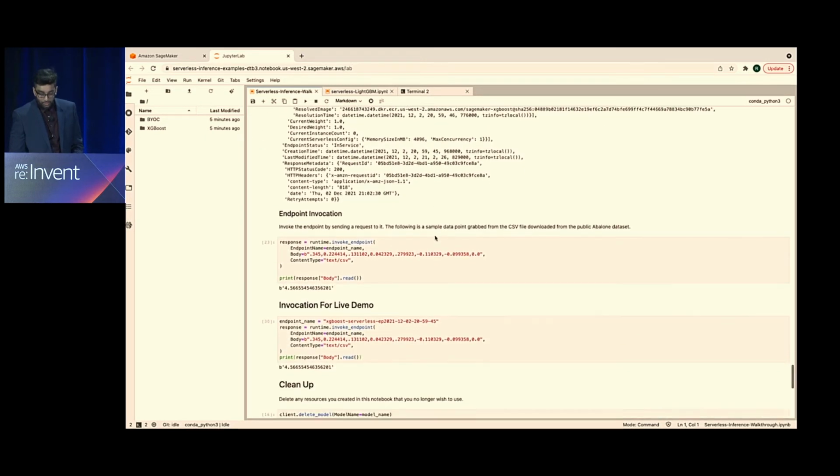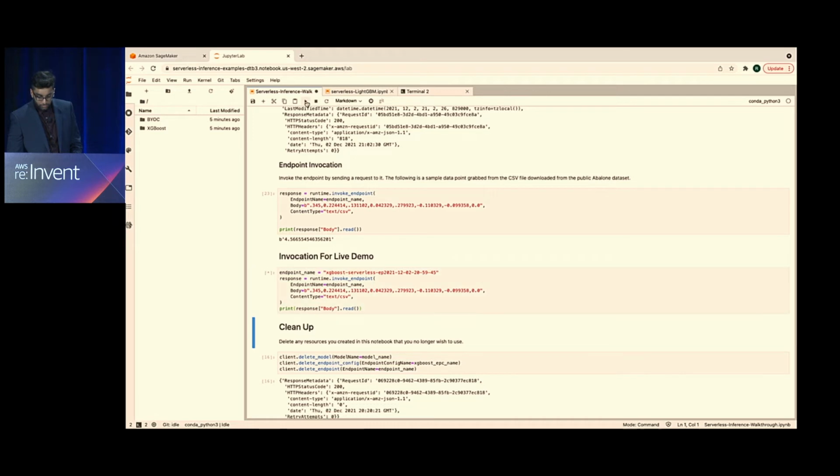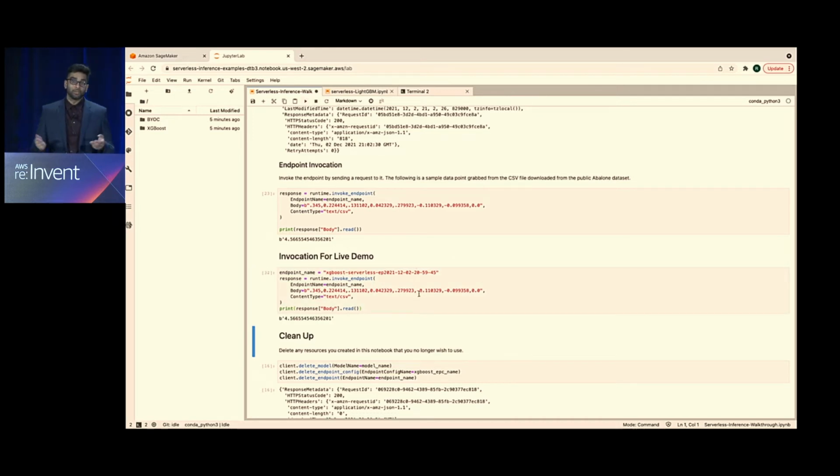And then after that's done, you could see the invocation results, right? So if I invoke this endpoint right now, you'll notice it's going through and we're getting a response. This payload is just a sample payload, one row from the Avalon data set. So that's in general what the end-to-end flow looks like, and that's with our built-in algorithm.